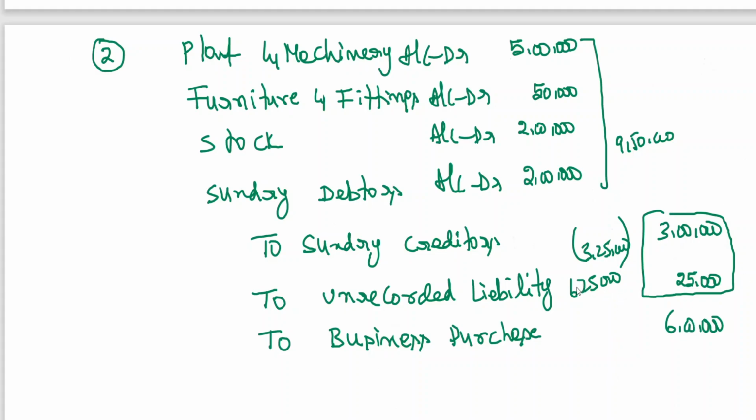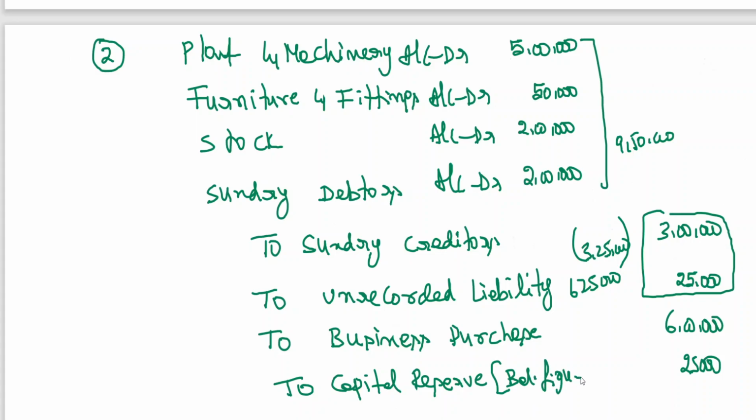Am I right? Instead of paying 6,25,000, this is net worth: assets taken over 9,50,000 minus liabilities taken over 3,25,000. I'm supposed to pay 6,25,000, but I am paying 6 lakhs. It is nothing but a 25,000 gain. This gain is transferred to which account? Capital reserve account. To capital reserve account. It's a gain for the company, a capital profit. Balancing figure. Clear to all of you?